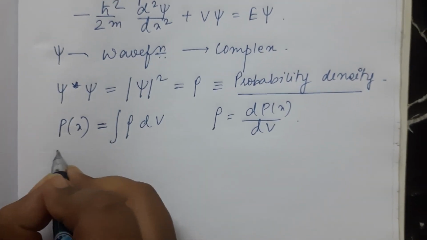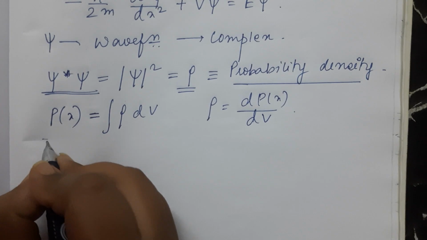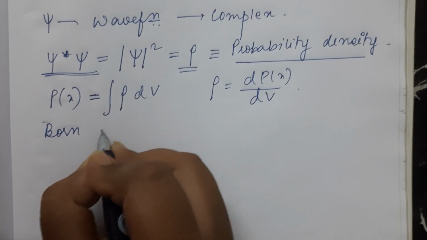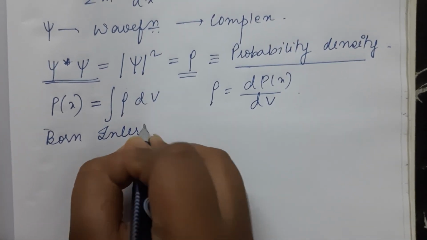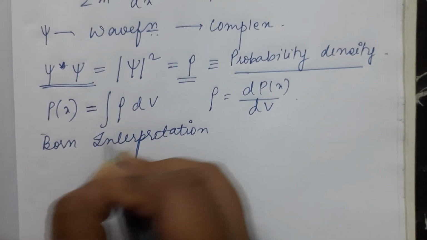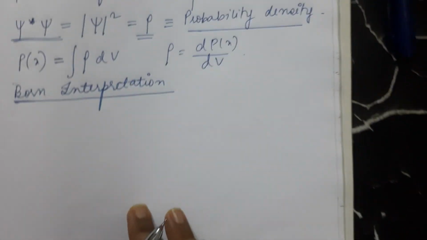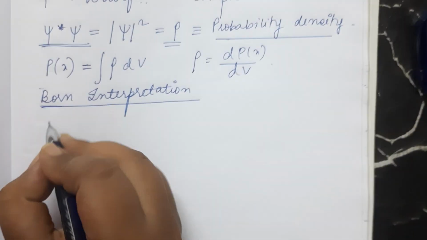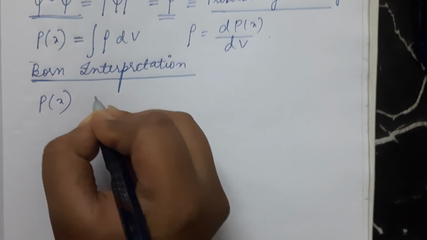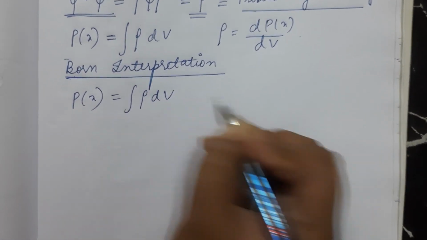Now this interpretation of psi star psi as the probability density rho is known as the Born interpretation. Now we have P of x is equal to integration rho dv.